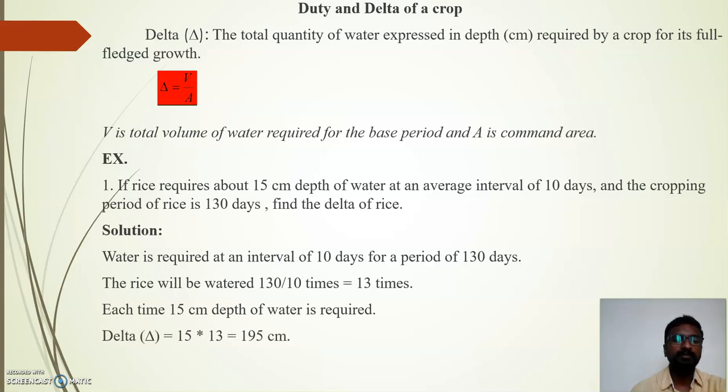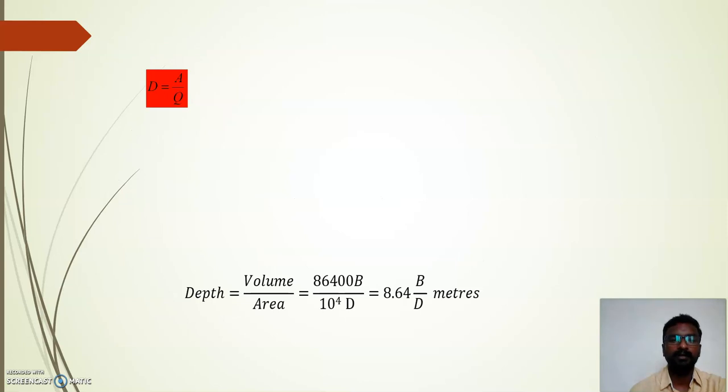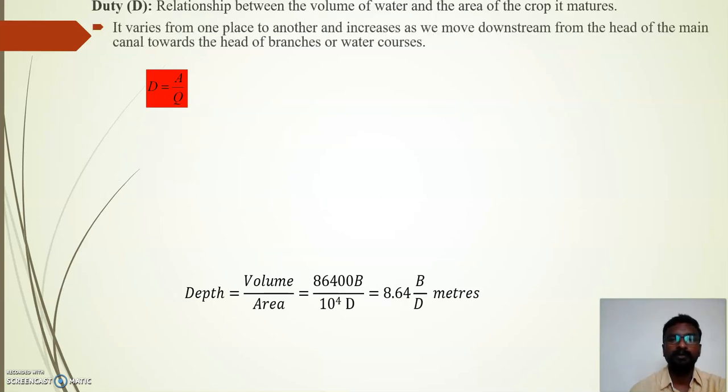So 15 multiplied by 13 gives 195 centimeter. This 195 centimeter is for the entire crop period, which is 130 days. If we know that 195 centimeter of water is to be applied, we get an idea of how much quantity should be there, and it helps us in designing the canal and many other things related to watering. So this is all about delta.